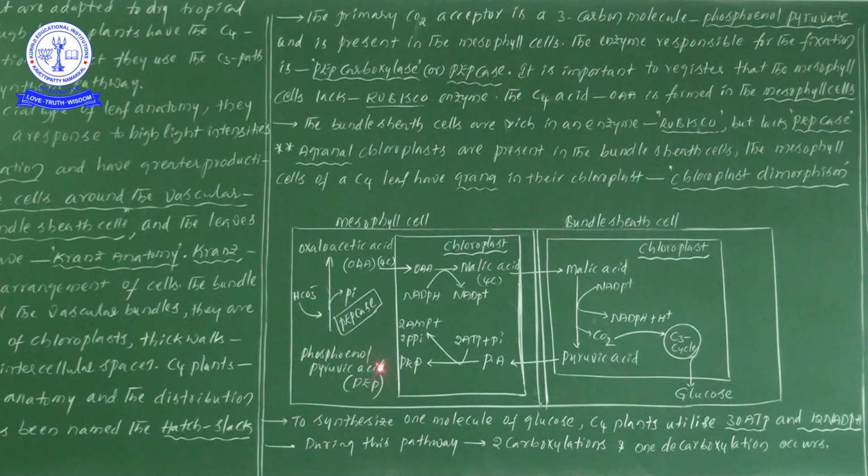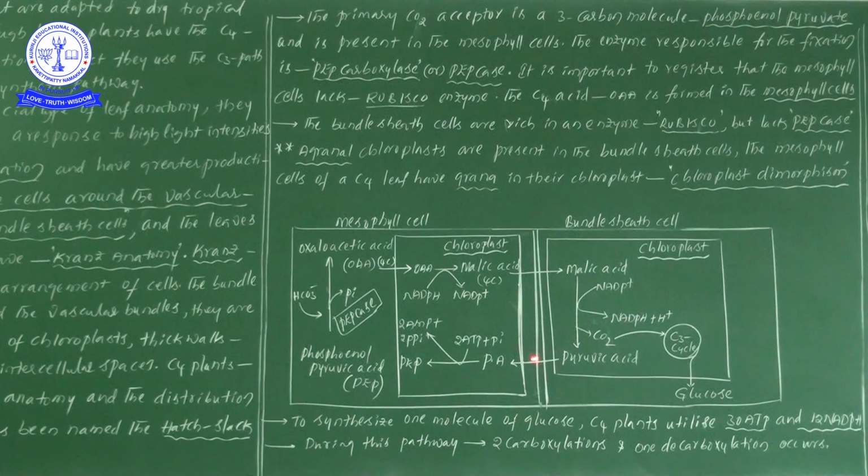Here we can keep one arrow mark. Now the PEP migrates from the chloroplast of mesophyll cells into the cytoplasm as PEP only. Again it gets ready to receive carbon dioxide in the form of bicarbonate, and with the help of PEP carboxylase enzyme, oxaloacetic acid formation takes place. So likewise, one cycle process takes place. Note this one time: 1 carbon dioxide, 1 carbon is received.